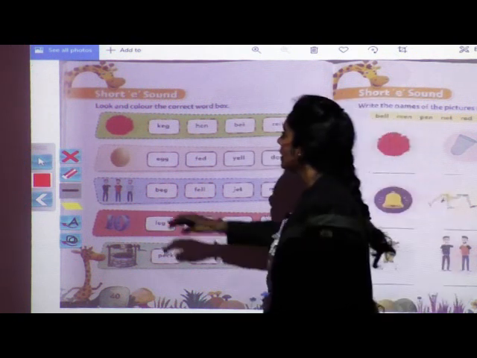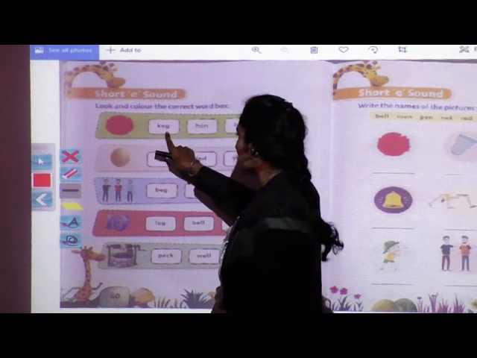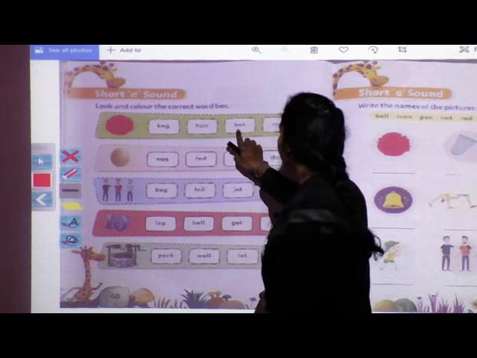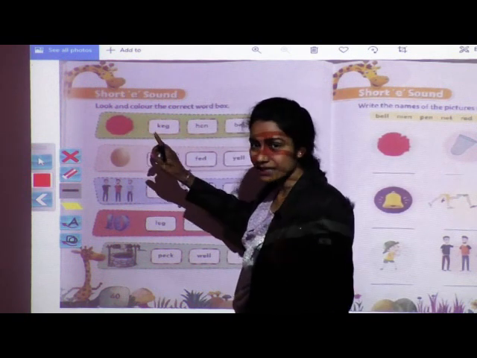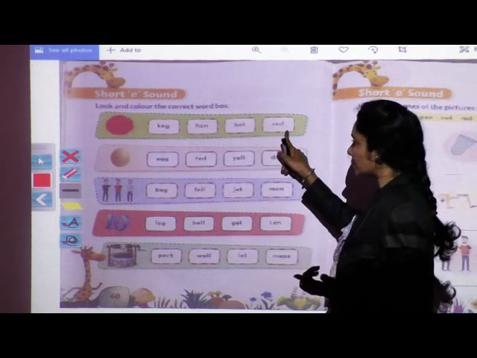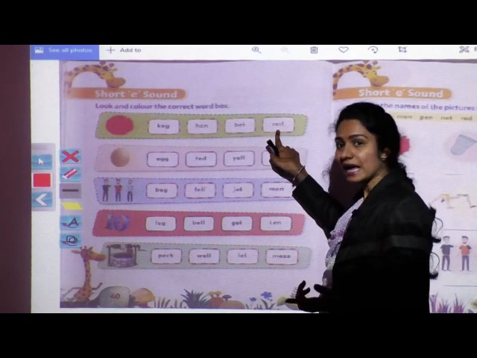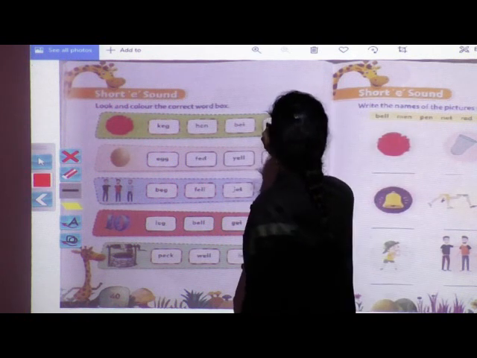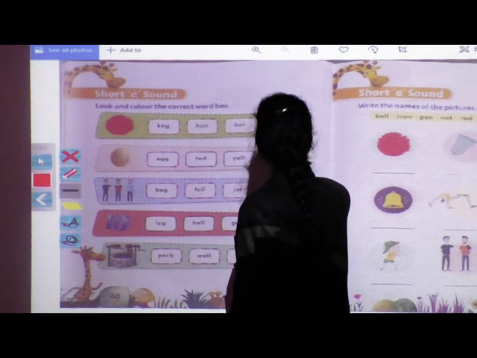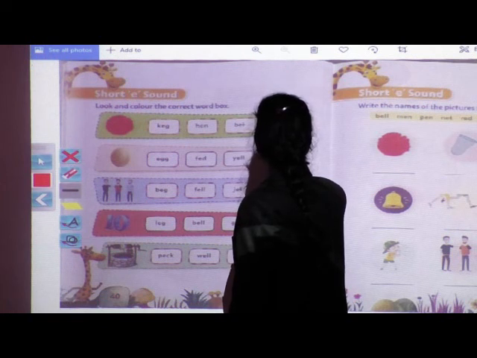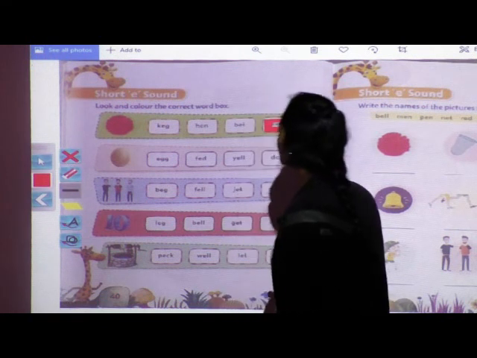Like example, now what is this? This is a cake, hen, bat, red. What is this? This is a color. And what is the name of this color? Red. So this is our answer. And what we are going to do? Here we are going to give color. आपको जो favorite color है, आप उसको उस favorite color से इस बॉक्स को कलरिंग कर सकते हो.